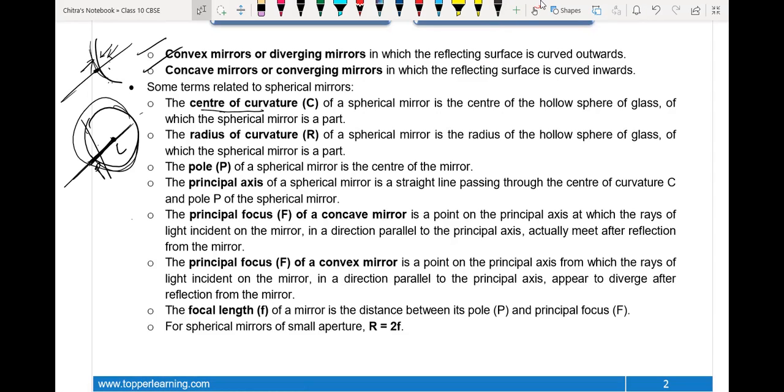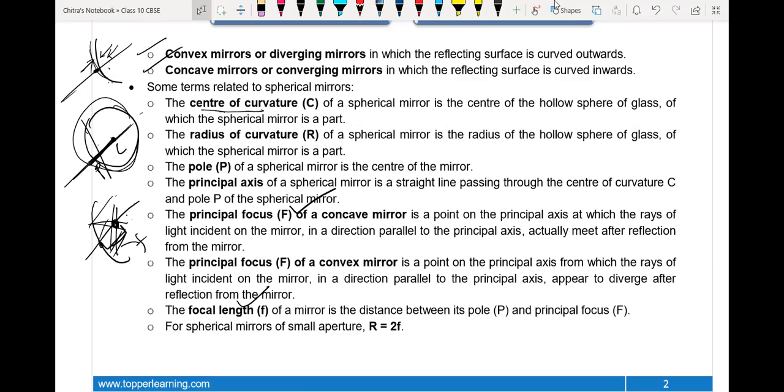Whenever a light ray is incident on the mirror parallel to the principal axis, after reflection they pass through a single point. That single point on the principal axis is called the principal focus. Then we have focal length. The distance from pole to the principal focus is called the focal length.